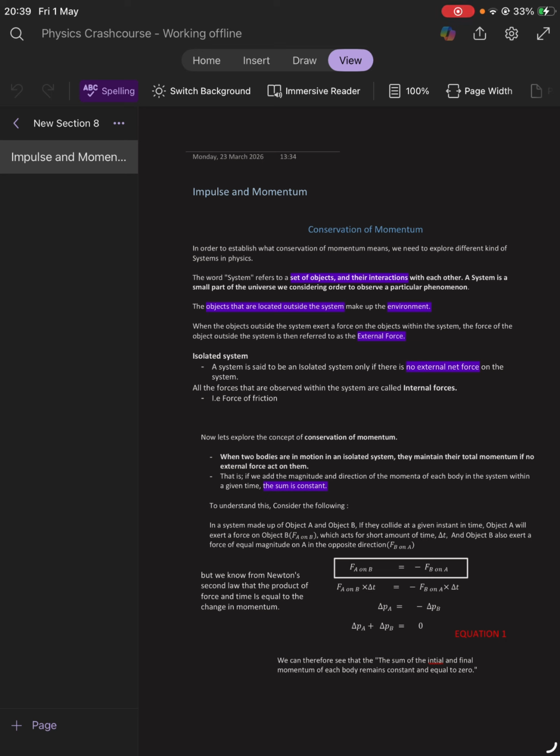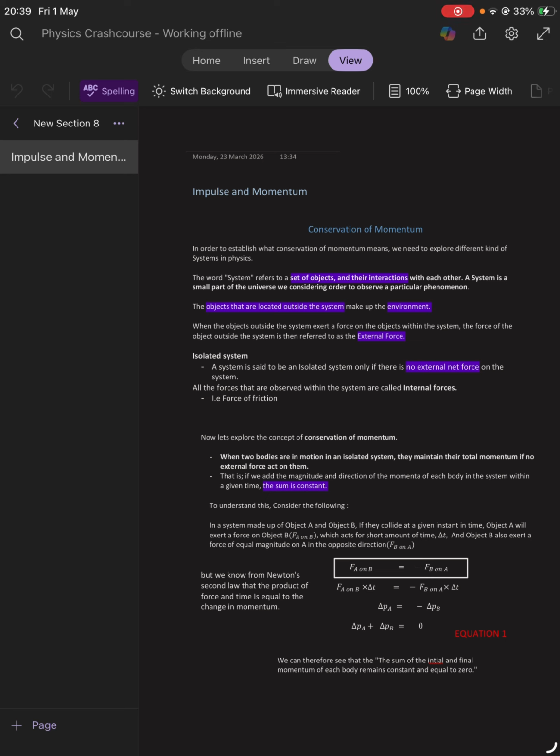An isolated system. What is an isolated system? An isolated system is one where there is no external net force on the system. That is to say, all the forces that are observed within the system are internal forces. That is to say, only the objects within the system are exerting forces on each other, and there are no other objects which are exerting force on those which are within the system.